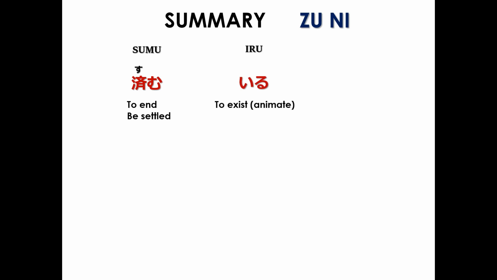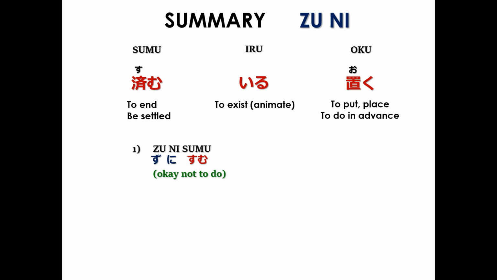So to summarize, the conjugation zuni, which means without doing, can combine with three auxiliary verbs. Sumu, which means to be settled, iru, which means to exist for people and animals, and oku, which ordinarily means to put or place, but as an auxiliary verb means to do in advance. Now when these three combine with zuni in both the affirmative and negative, they form new conjugations.